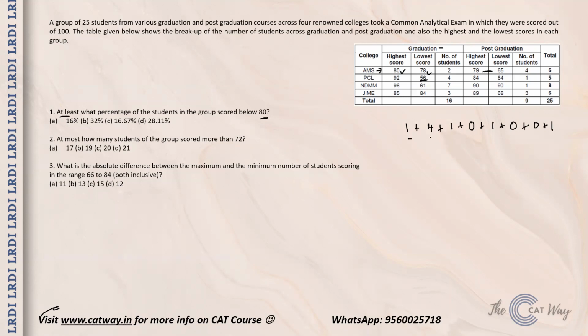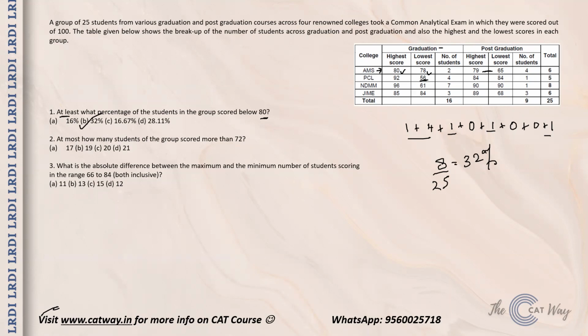So how many people do we have? 4, 1, 5, 1, 6, 7, and 8. So we have a total of 8 people. Out of 25 people, at least 8 people have scored less than 80. That turns out to be equal to 32%. So option B becomes the correct answer.